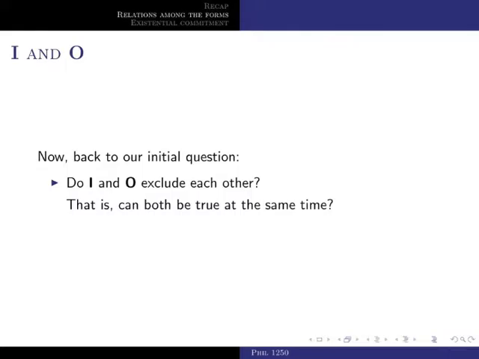Well, they don't exclude each other, right? They can be true at the same time because we can perfectly well conceive of a possible scenario in which both are true at the same time. And that possible scenario is represented by the Venn diagram in which both propositions are made true.